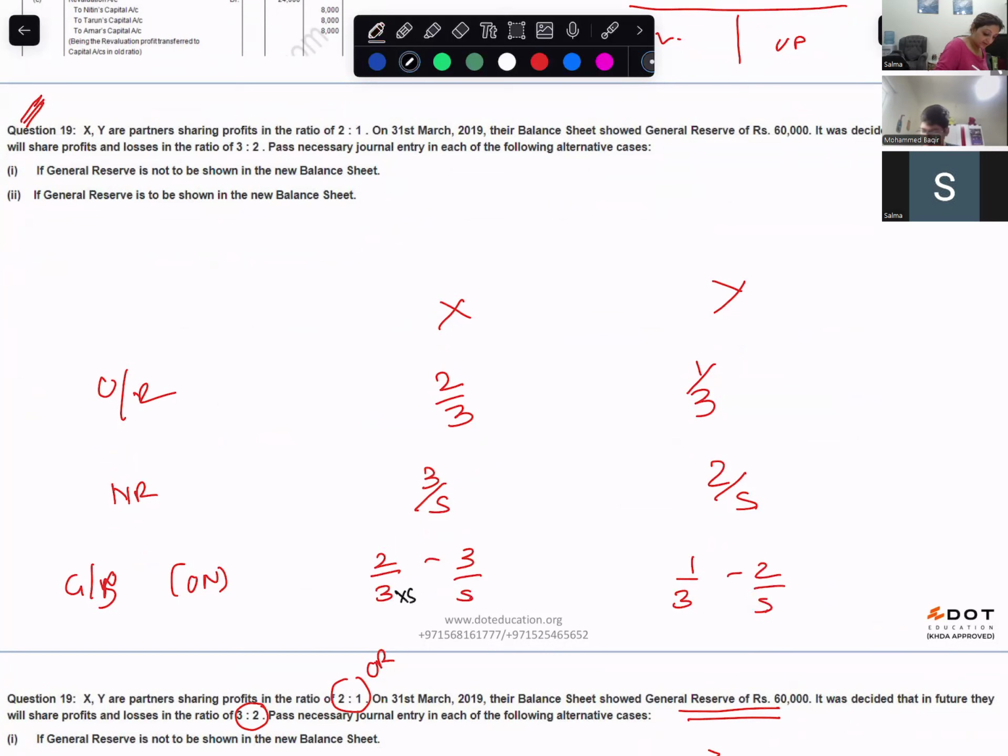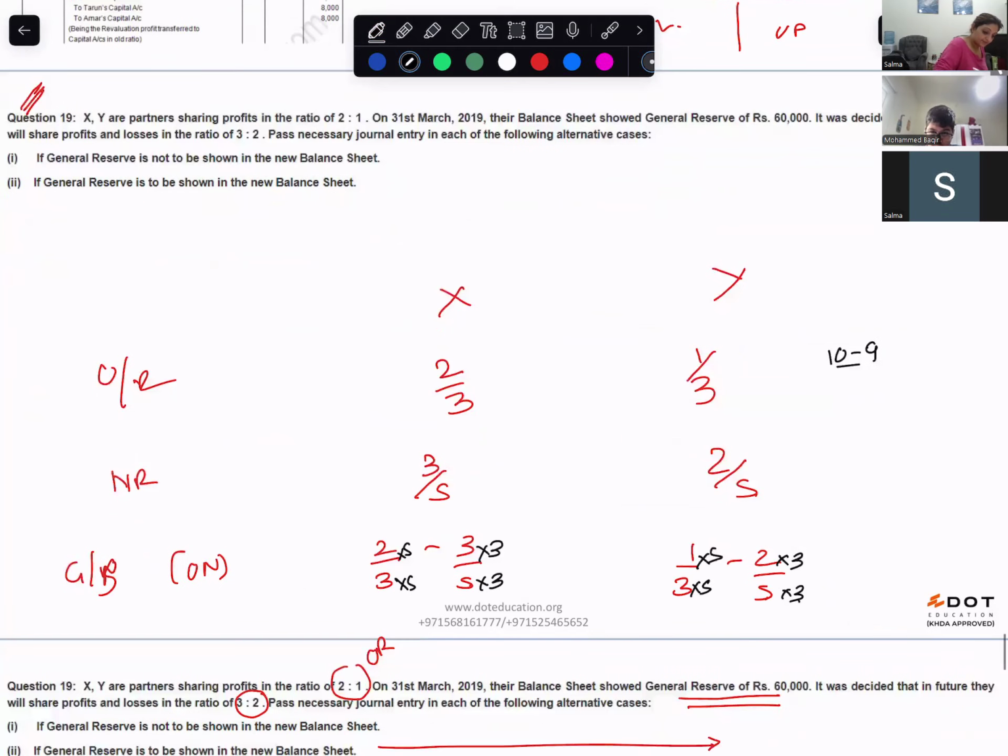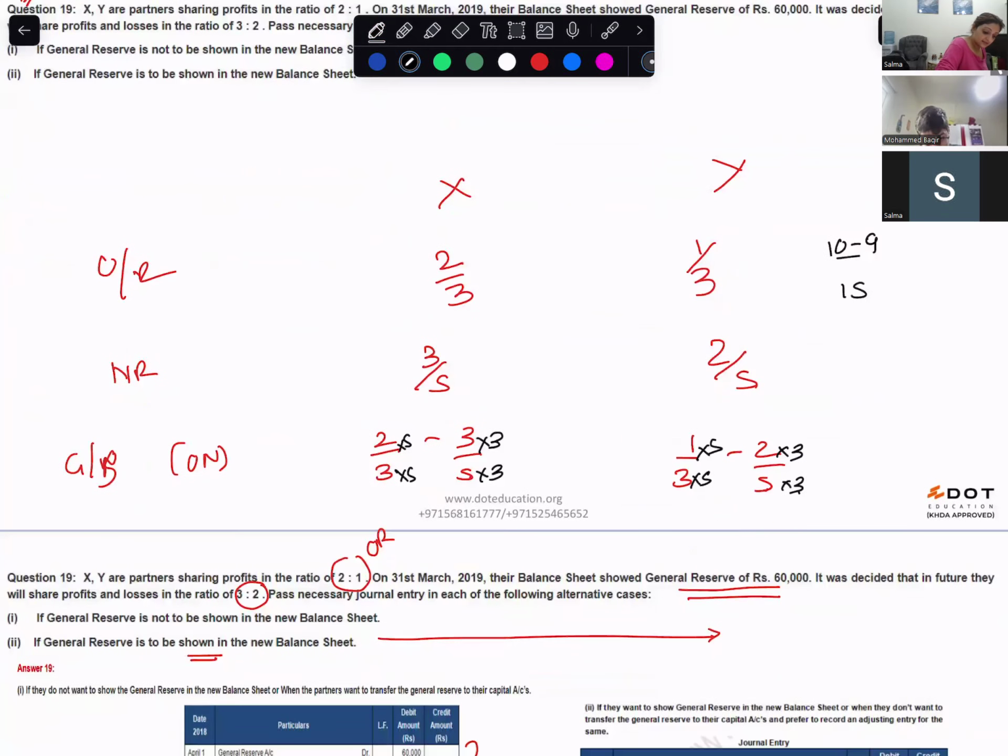So into 5, into 3. So this will become 10 minus 9/15, and this will become 5 minus 6/15. 1/15, and minus 1/15. So who's the gaining partner?